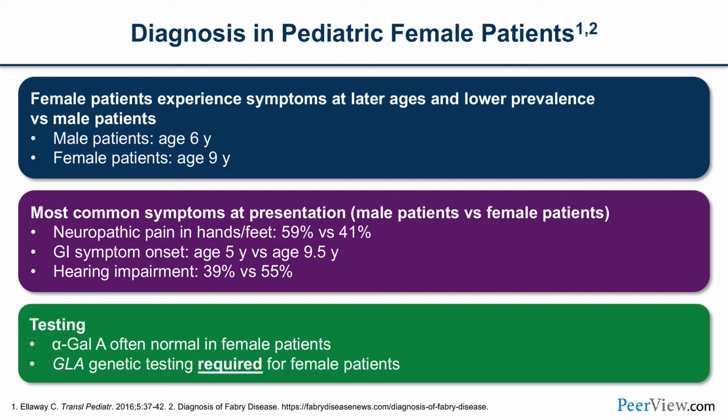And how do we test? The alpha-Gal A enzyme in females is often normal. So for them, genetic testing is required. This is an important point to keep in mind. The enzyme activity might be within the normal range.